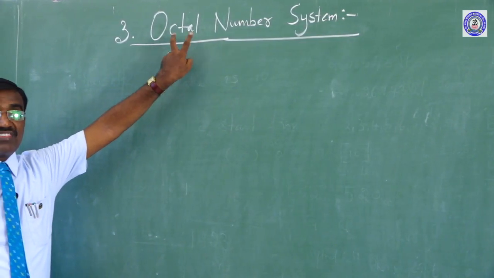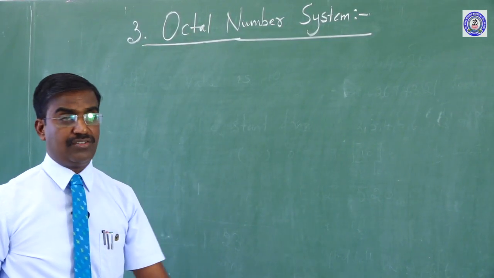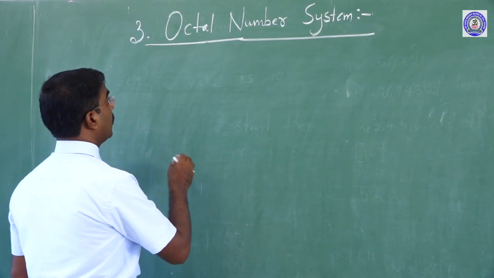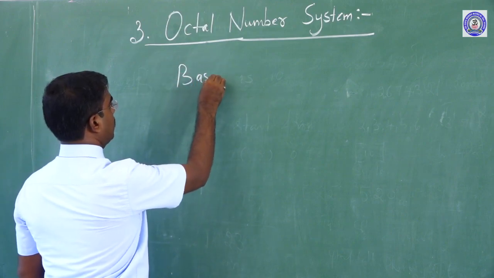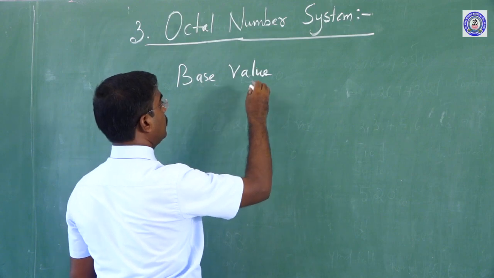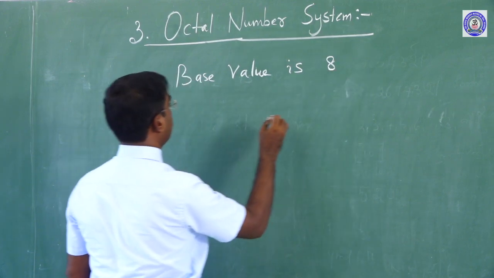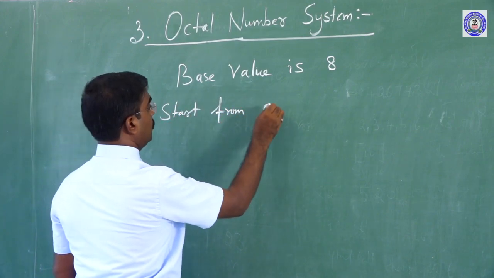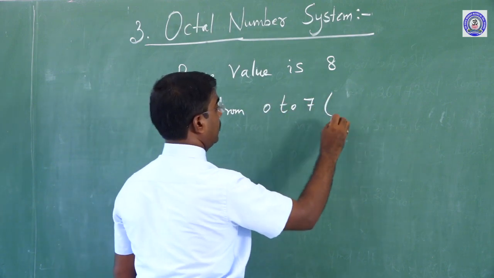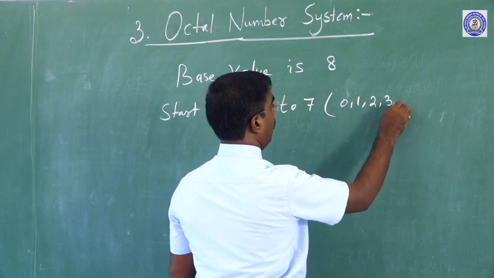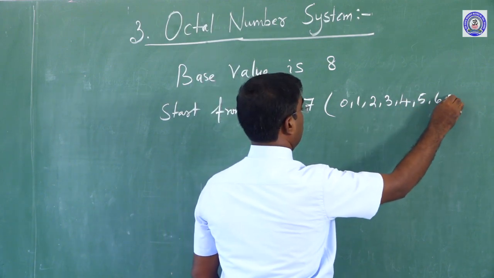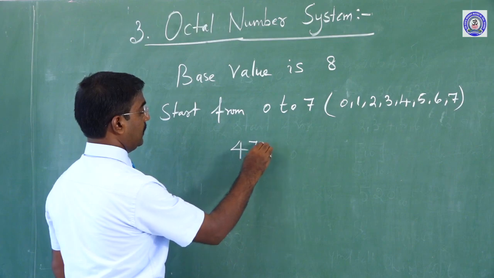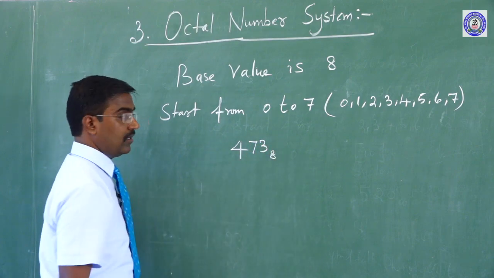Octal is nothing but 8. In this octal number system, generally, the base value is 8, and the digits start from 0 to 7: 0, 1, 2, 3, 4, 5, 6, 7. Here, sir, 473 base 8. Are you clear?